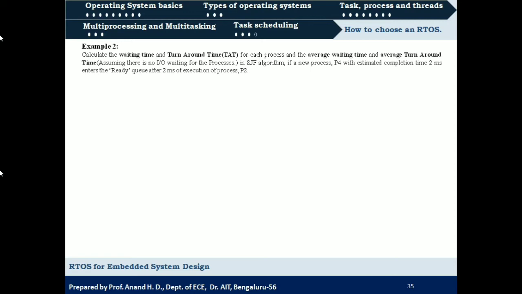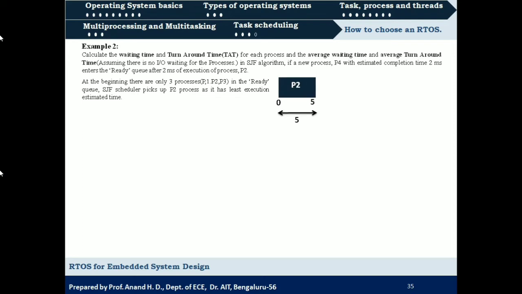So what will be the waiting time, turnaround time and average waiting time and average turnaround time of these processes in this case, using shortest job first scheduling? In order to calculate that, first we need to represent the sequence of execution of these four processes, that is P1, P2, P3 and P4. Initially there will be only three processes, P1, P2 and P3, with estimated completion time of 10, 5 and 7 milliseconds. So first P2 will be scheduled for execution.